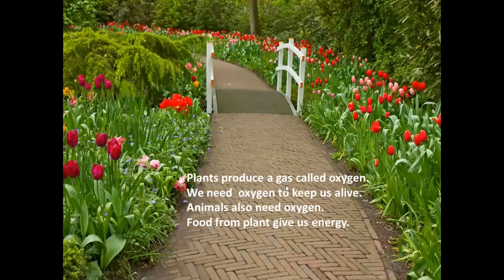Plants produce a gas called oxygen. We need oxygen to keep us alive. Animals also need oxygen. Now, a very important point here: we need oxygen to keep us alive, and from where do we get this oxygen? Plants produce a gas which is called oxygen. We are getting oxygen from plants. So that's why we say that plants give us fresh air to breathe.